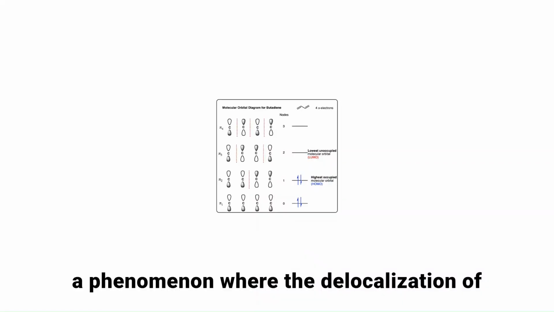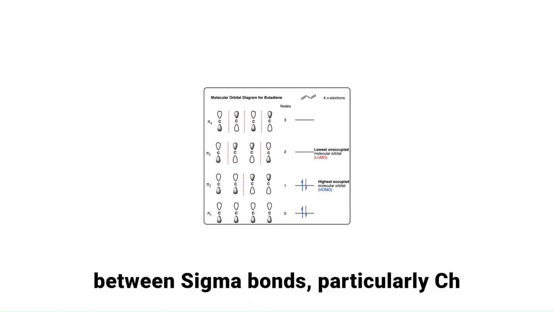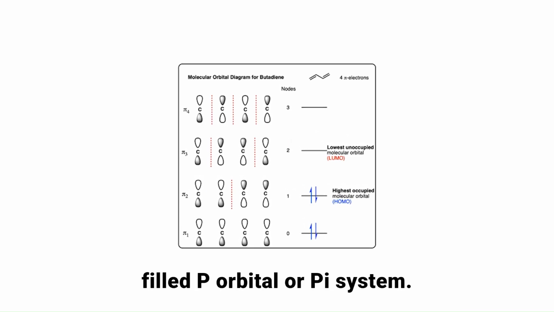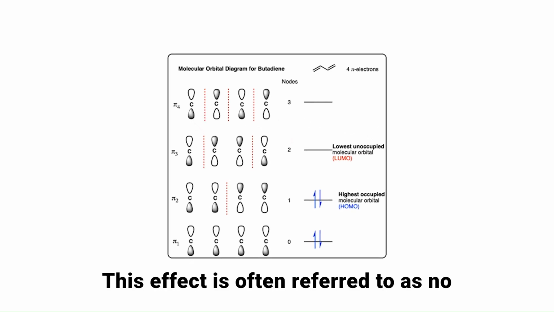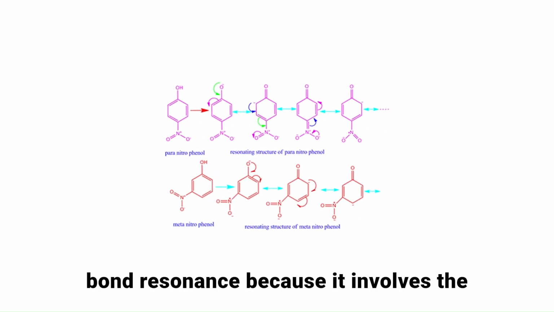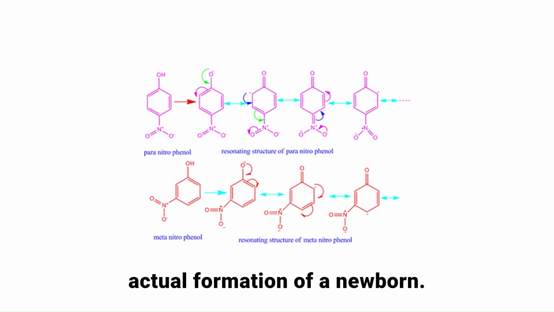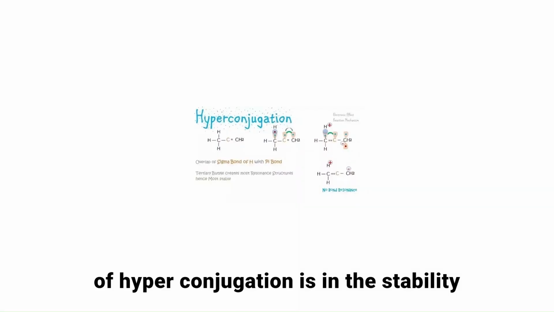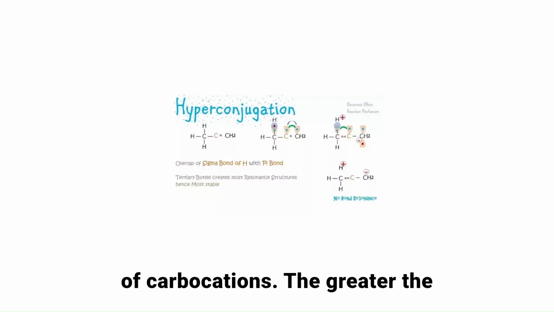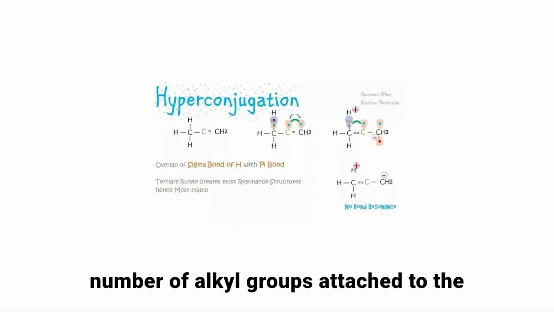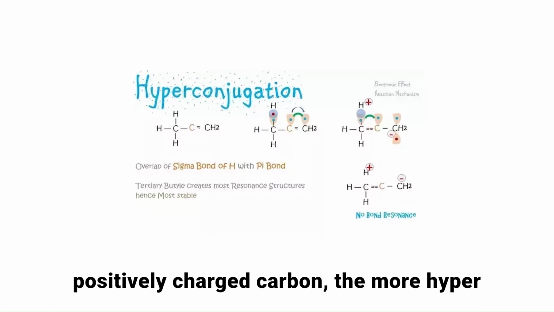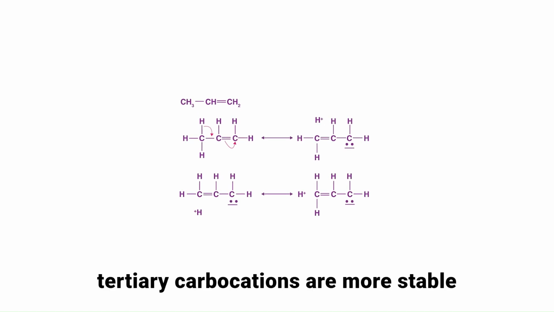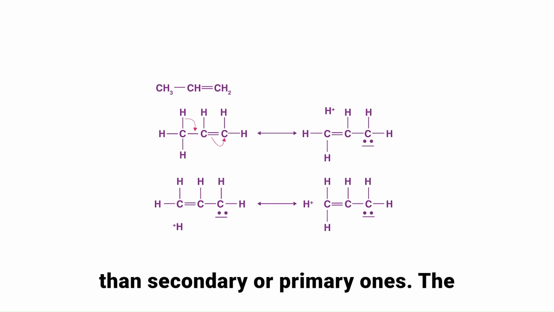Hyperconjugation is a phenomenon where the delocalization of electrons occurs due to the interaction between sigma bonds, particularly C-H bonds, and an adjacent empty or partially filled p orbital or pi system. This effect is often referred to as no-bond resonance because it involves the delocalization of electrons without the actual formation of a new bond. One of the most significant applications of hyperconjugation is in the stability of carbocations. The greater the number of alkyl groups attached to the positively charged carbon, the more hyperconjugation takes place, leading to increased stability. This is why tertiary carbocations are more stable than secondary or primary ones.